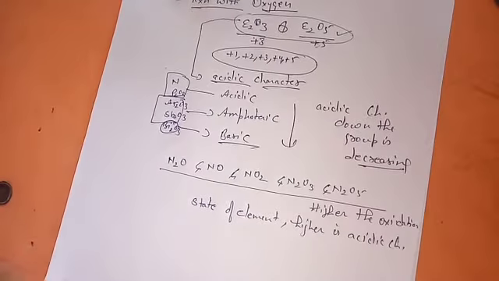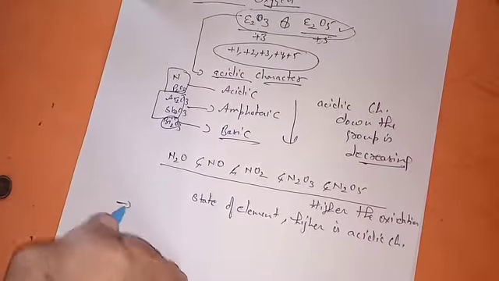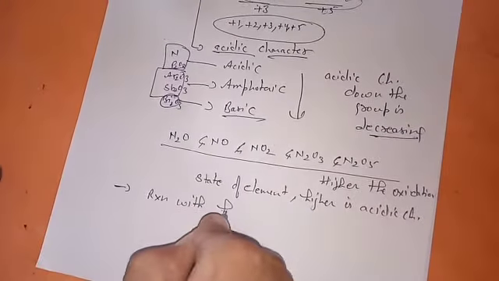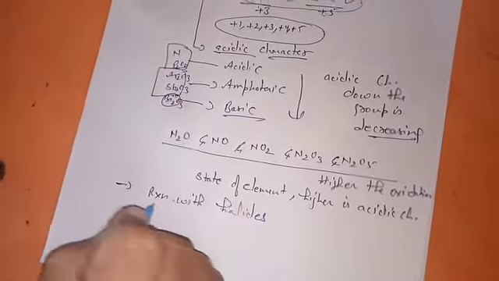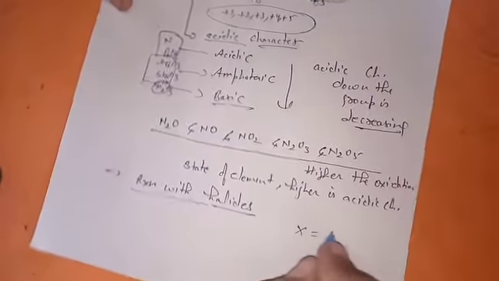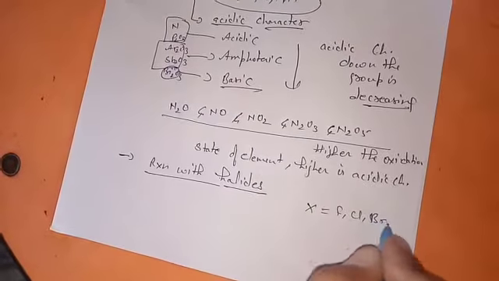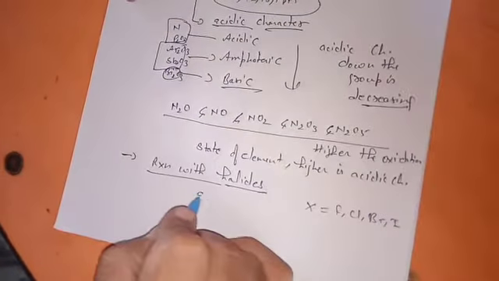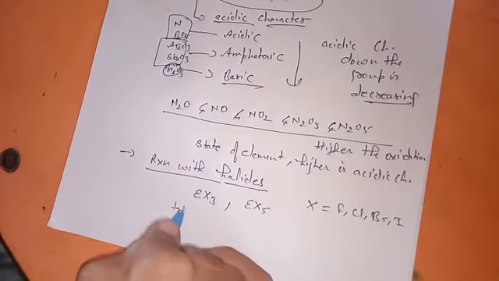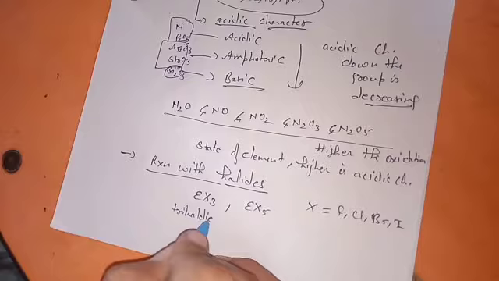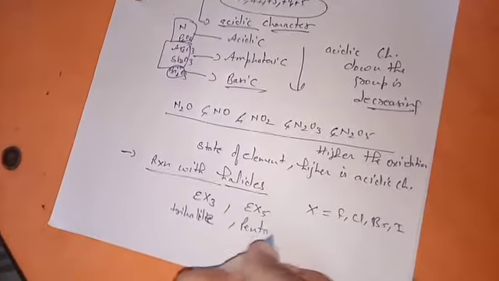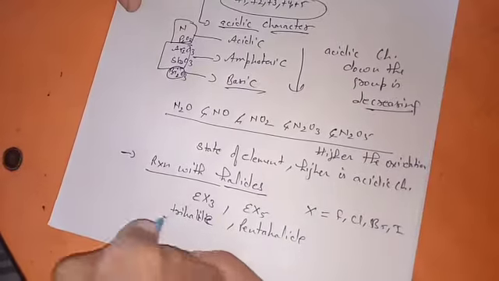Now the next one you have to study is reaction with halides. If X represents the halogens, they are forming particularly trihalides and pentahalides. This is known as a trihalide compound, and this one is a pentahalide particularly.